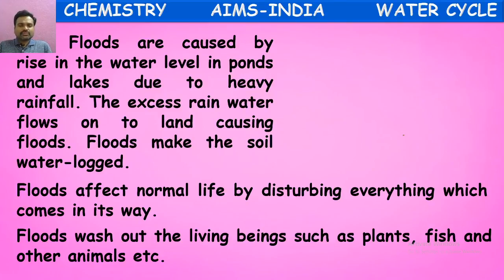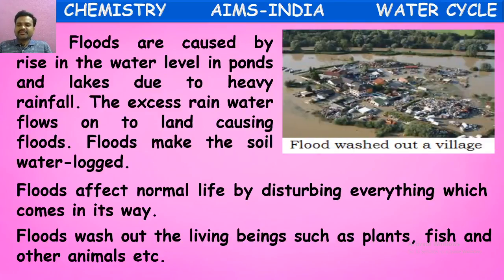Floods wash out living beings such as plants, fish, and other animals. These all will be washed away because the flood will come with very great force. Water will be coming with great force and will be overflowing from the water bodies. So the aquatic animals also come onto the land and will be washed away along with that, and whatever is there in its path will all be disturbed and spoiled.